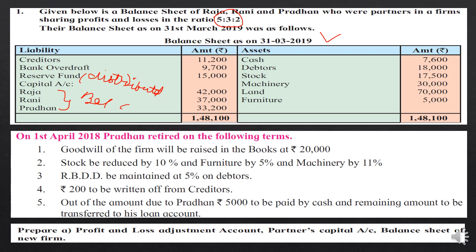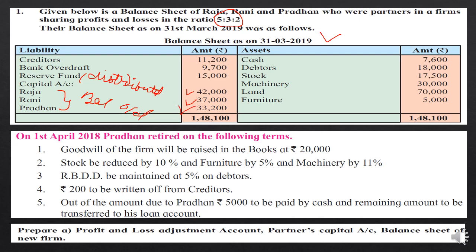So it is your balance brought down, meaning the opening balance of the capital account. So whenever you prepare the capital account, in that you will write this amount as the opening balance of the respective partner's capital account.